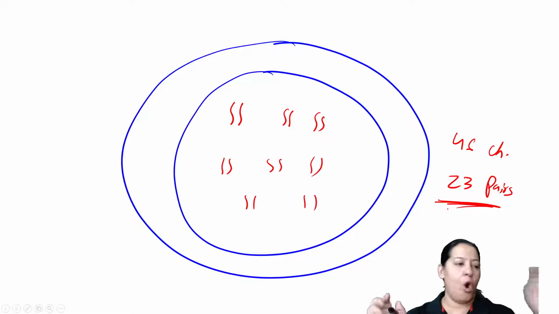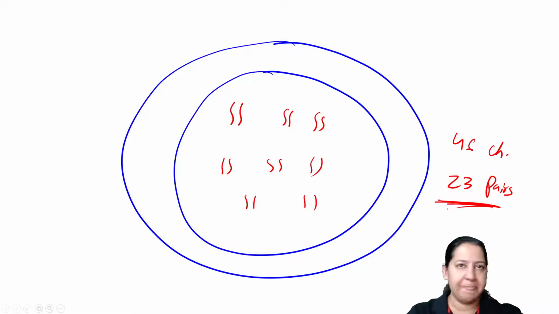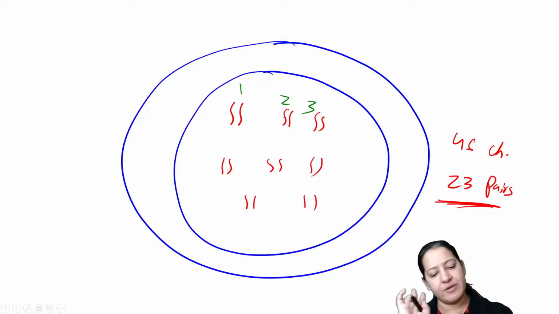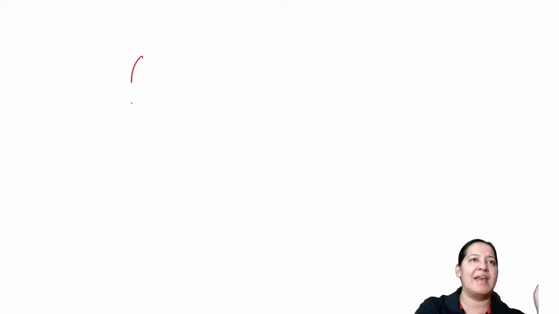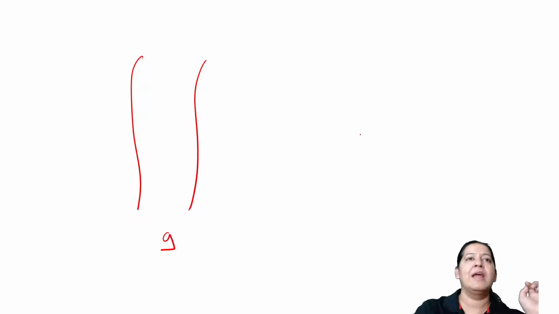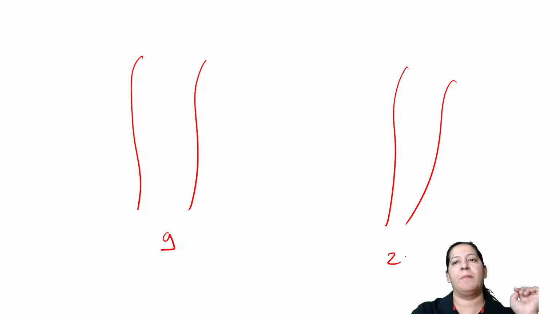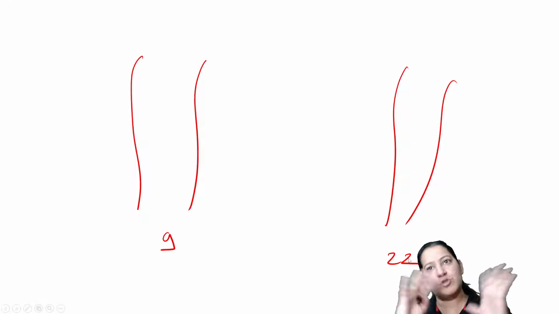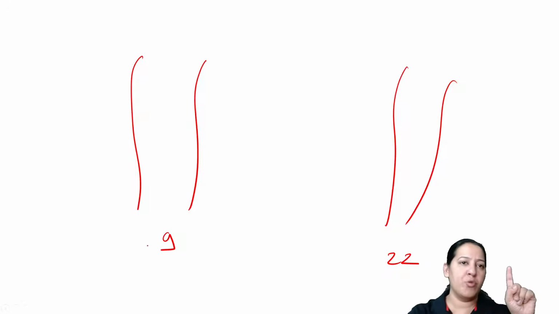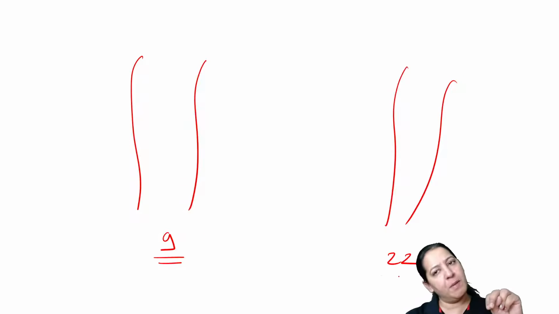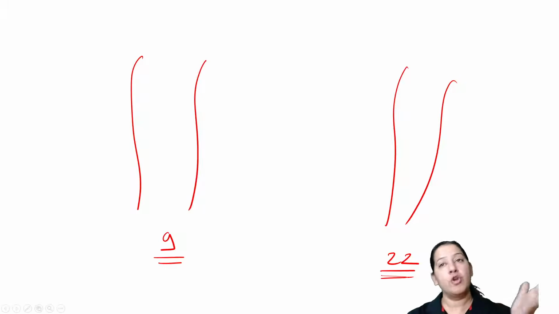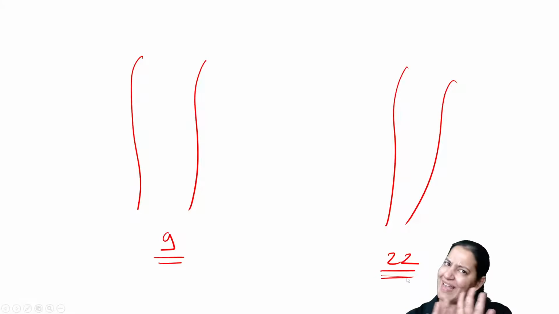I'm not interested in all pairs. I'm not interested in pair number 1, 2, 3. I'm interested in 2 pairs. What are the 2 pairs I'm interested in? I'm interested in pair number 9 and pair number 22. Inside the nucleus, these 2 pairs I am interested in. Learn the numbers: chromosome number 9, the 2 chromosomes in a pair, and chromosome number 22, the 2 chromosomes in a pair. Normally, inside me, inside you, inside all normal human beings, we have a gene on chromosome 9.